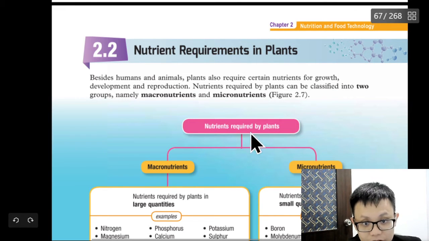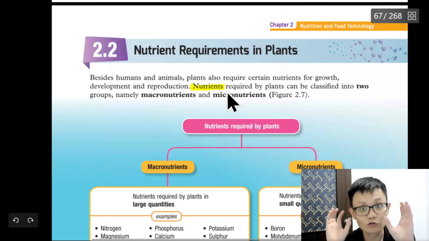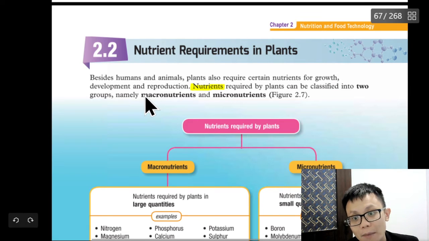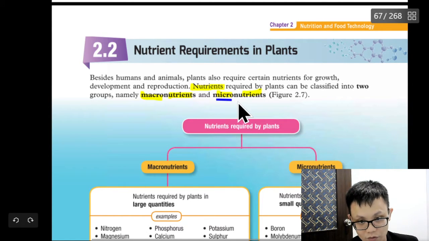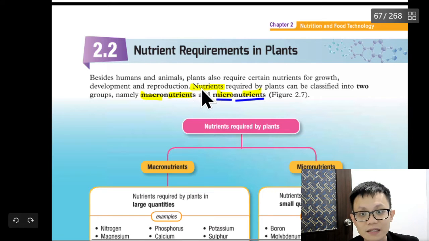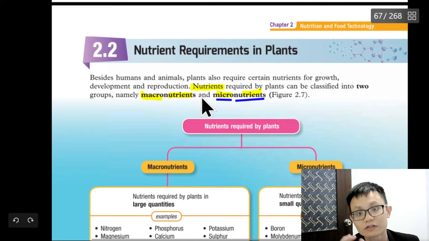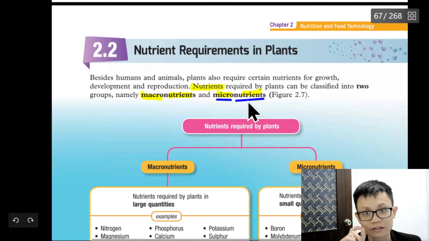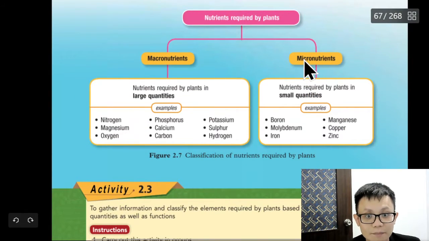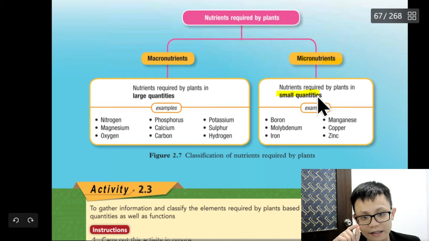So does a plant. Plants need nutrients categorized into two categories, which are macronutrient and micronutrient. As we learned before, micro means what? Small. Okay. Nutrient means the things that you need, the requirement, the food. Micro means small, so you just need a small quantity of the nutrient. For example, micronutrients are needed by the plant only a little bit. That's why it says small quantity.